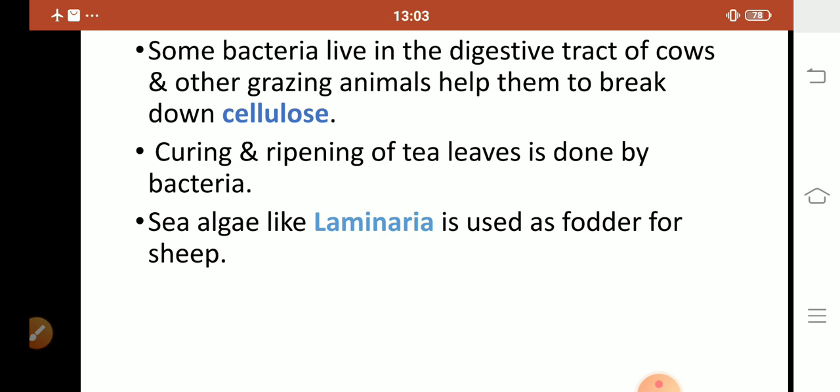So, my dear students, in this lecture we read about the benefits of microorganisms. In our next lecture we will read about the medicinal use of microorganisms, how microorganisms increase soil fertility and how they help us in cleaning the environment. And after that we read about harmful microorganisms. So our lecture is finished.